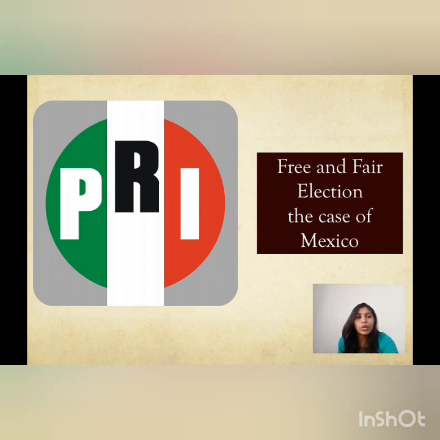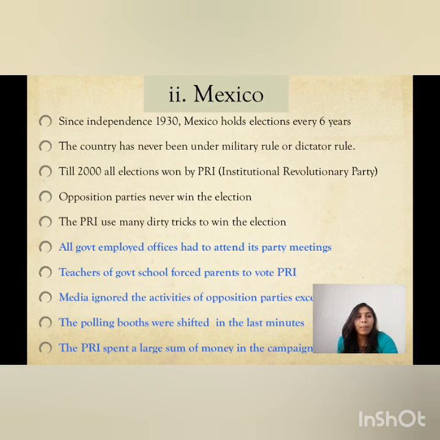Second example, I told you about Mexico. In the case of Mexico, they have one party called PRI, the Institutional Revolutionary Party. This party has its own way to win the election.